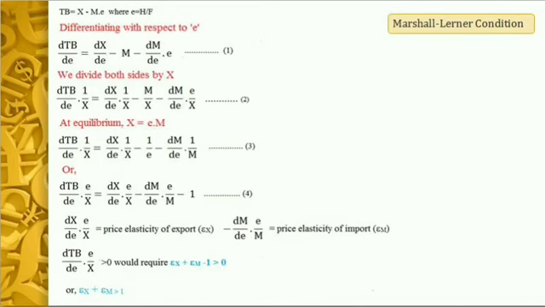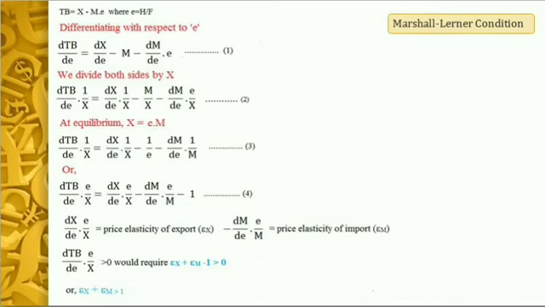If a depreciation or devaluation of the home currency improves the trade balance, then the left hand side must be greater than 0, because in that case an increase in exchange rate will lead to a surplus in the balance of trade, because we have started from a situation of balanced trade. So if the left hand side is greater than 0, then that will be requiring that the right hand side will also be greater than 0. So that will mean that price elasticity of export plus the price elasticity of import will have to be greater than 1.